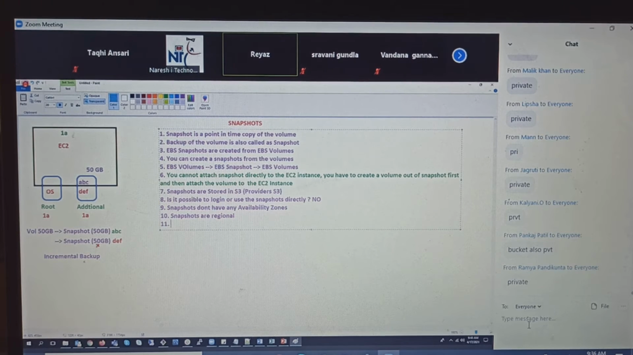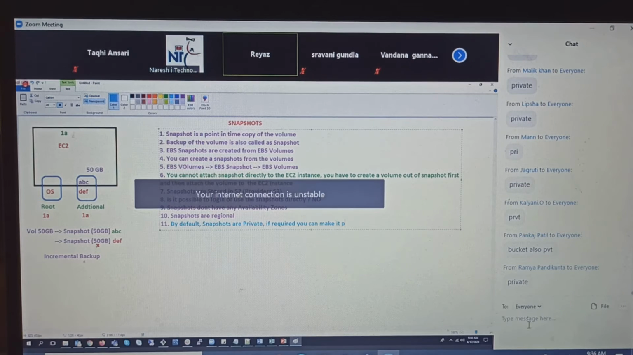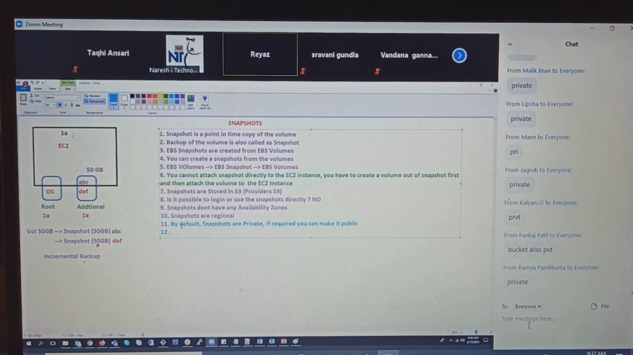So you can make it public. Bucket also private, yes. But let's not get into bucket here. People will get confused. Pankaj.